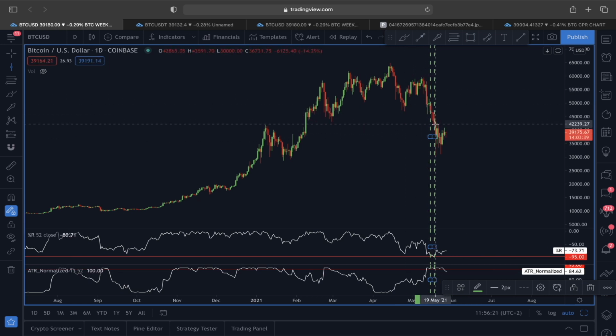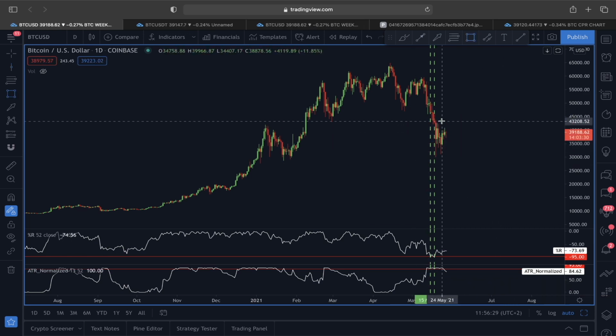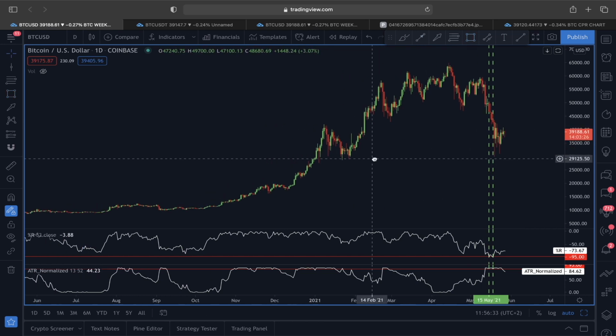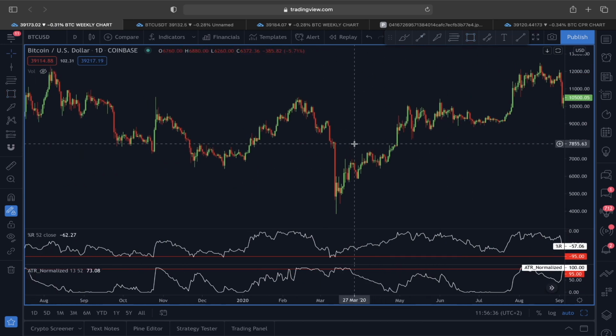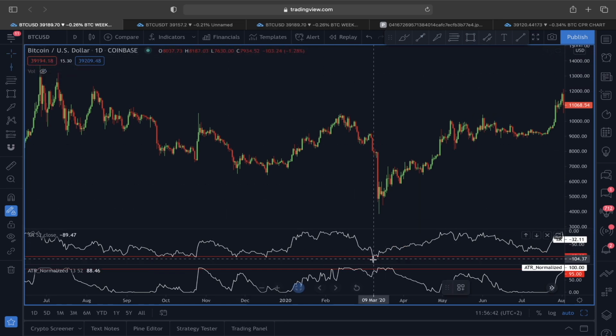You can see after that we did see a price pullback. Price is not that accurate, but it usually indicates that around this price level the market might be bottoming in very soon. If you look at this similar scenario from 2020, in the March month, when we had this black swan event, you can see a similar scenario here as well.